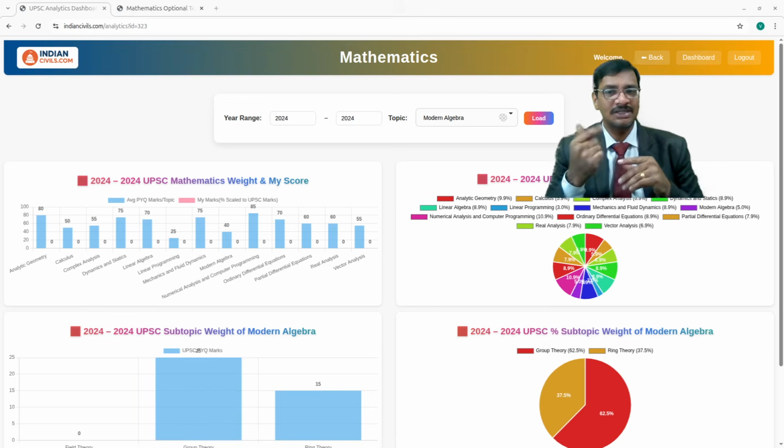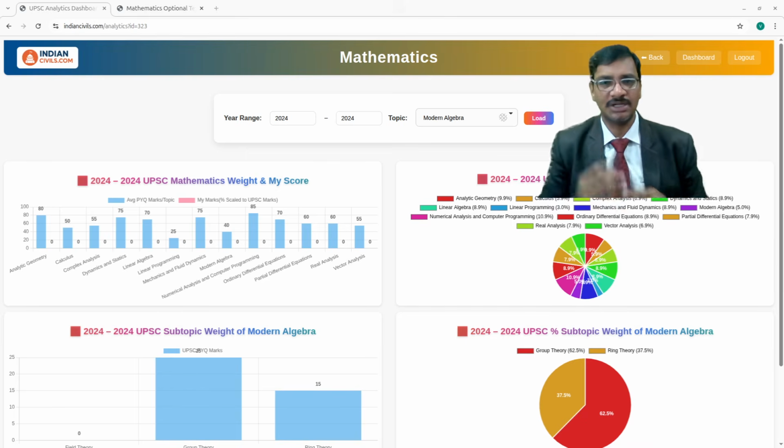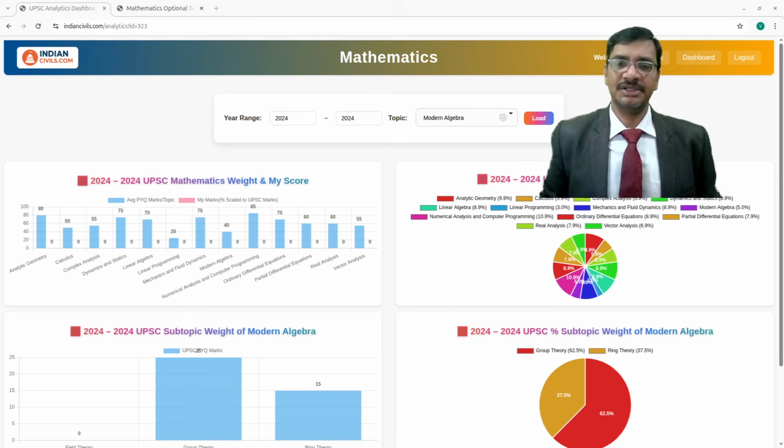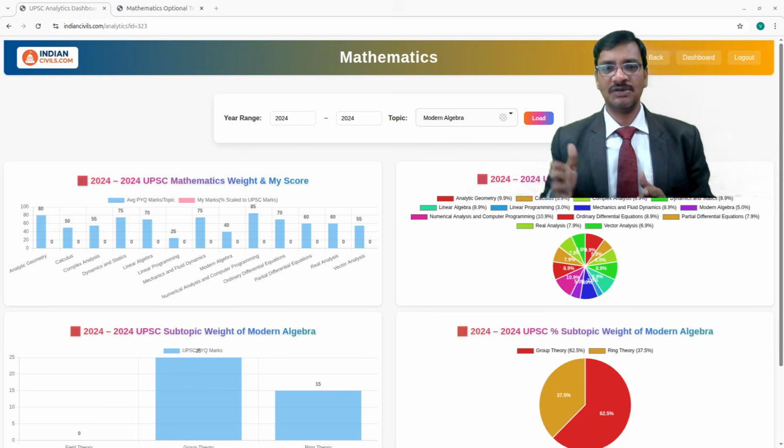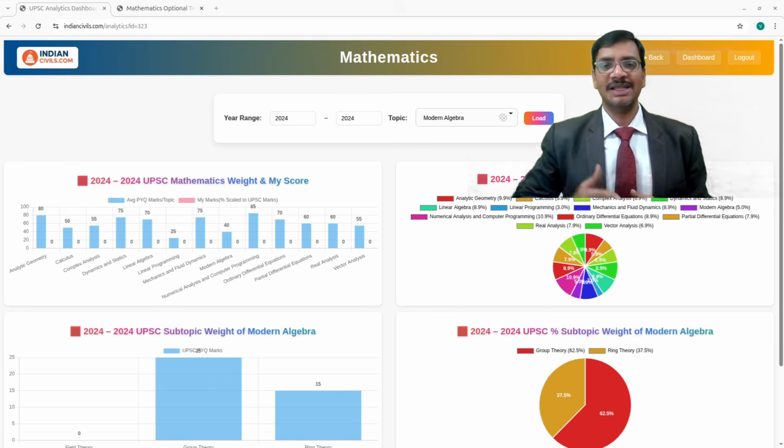But you can intelligently do something else. Suppose you want to leave the statics and dynamics topics. Statics and dynamics, being a physics topic, require a very high depth of knowledge, and while it may be easy for applied mathematics people, for pure maths people it will be a little tougher, right? For that reason, I suggest you isolate that portion of the syllabus where UPSC is focusing more. That is an intelligent way of analyzing the syllabus, right?